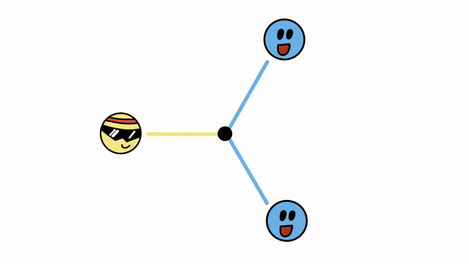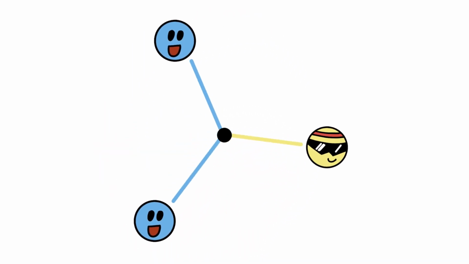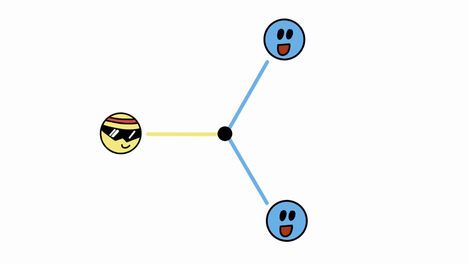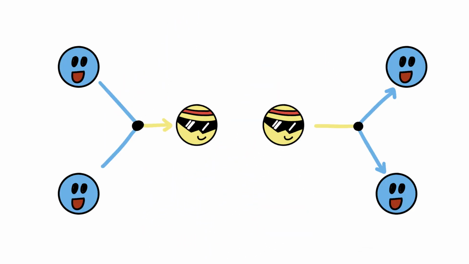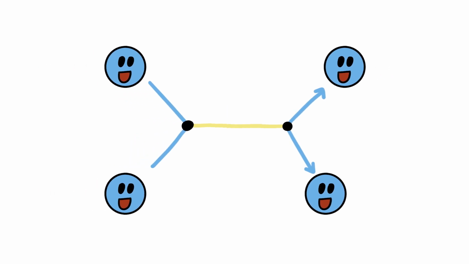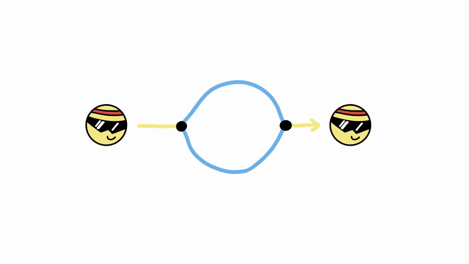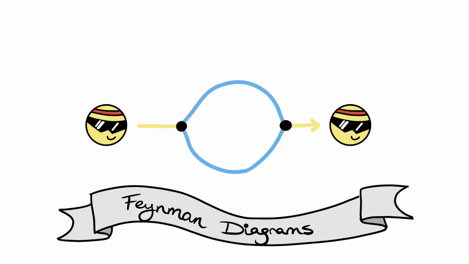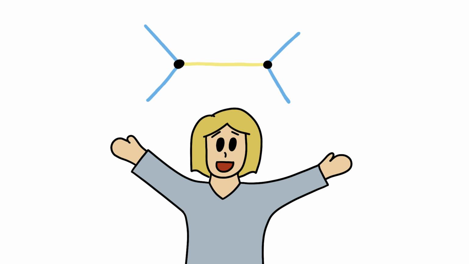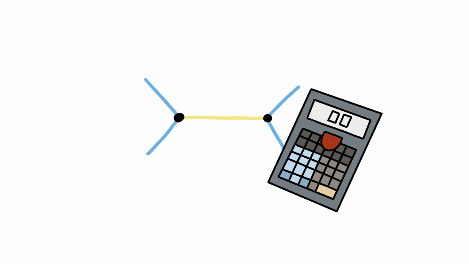You can see it as a sort of a puzzle piece with 3 legs. It can be rotated in any way you like, and you can even connect it to other puzzle pieces. By connecting 2 of these puzzle pieces, you can, for example, describe 2 electron-like particles that turn into light and then back, or a single wave of light that briefly changes into 2 electron-like particles and then back into light. Diagrams like these, that you can make by connecting puzzle pieces, are called Feynman diagrams. These diagrams are incredibly useful, as they can be used to calculate all kinds of things about the process in the diagram. For example, how many times you expect to see this process in an experiment.